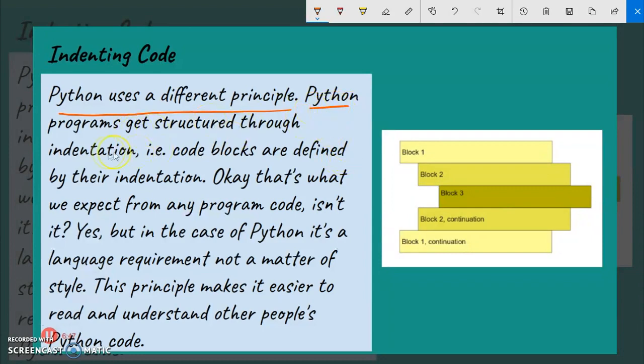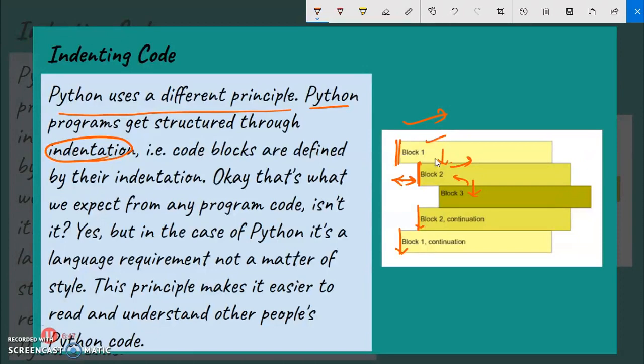Python programs get structured through indentation. So structuring in Python programming is done by indentation. See this figure. Block 1 starts from here, then block 2, which is under block 1, starts from here. This space is left for the indentation. It shows that block 2 comes under block 1 and block 3 comes under block 2, and here block 2 ends, and here block 1 ends. So it is clearly visible that Python programming follows the rule of indentation.